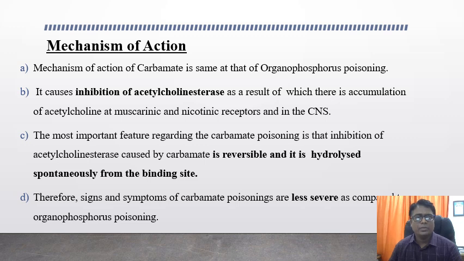Carbamates cause inhibition of the acetylcholinesterase enzyme, but it is a reversible inhibition, and that's why the clinical features of carbamate poisoning are less severe as compared to organophosphorus poisoning. As it is reversible, it is hydrolyzed spontaneously from the binding site.